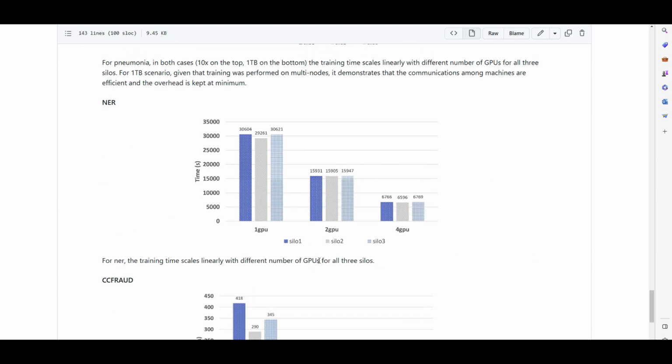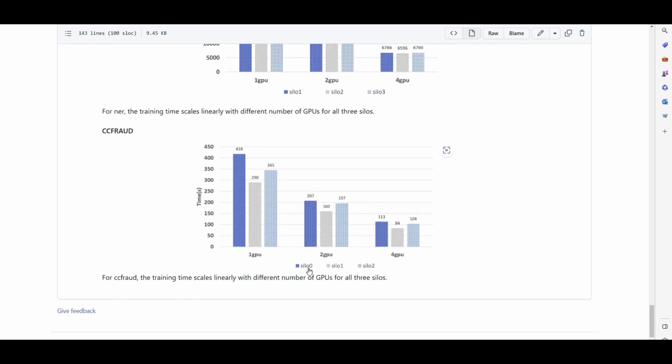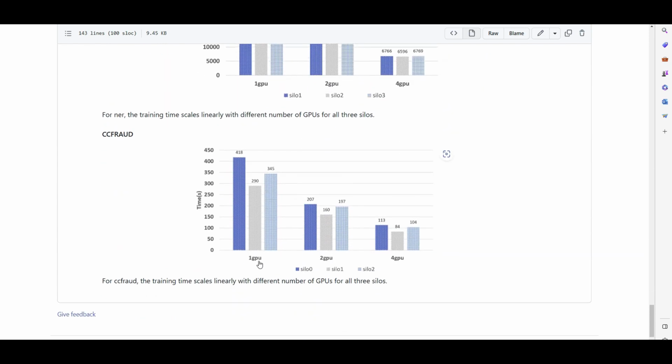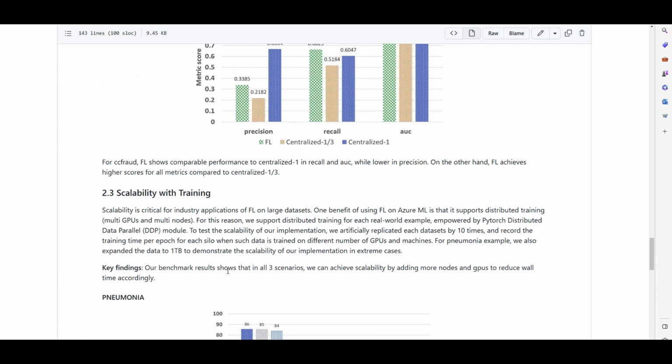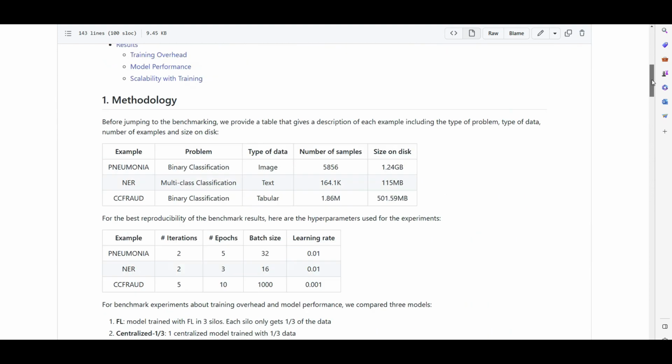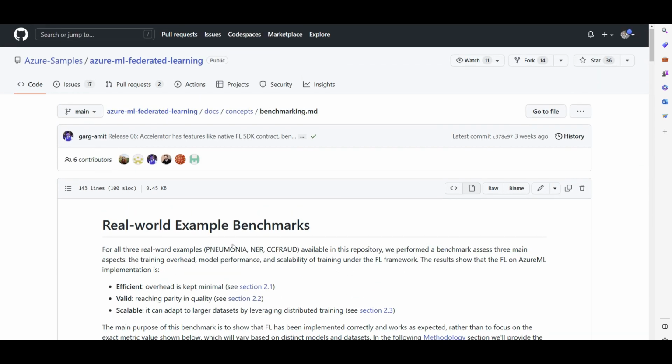And lastly, scalability. It simply tells us that under each silo, each organization, institute, hospital, whatever, when you have more instances of GPUs, or here I think it's GPU, not CPU, yes, you can certainly decrease the amount of time needed for federated learning. So there's a linear pattern in the number of GPUs that can be scaled in federated learning. That means you can still scale federated learning through more instances of compute or even distributed training within federated learning.